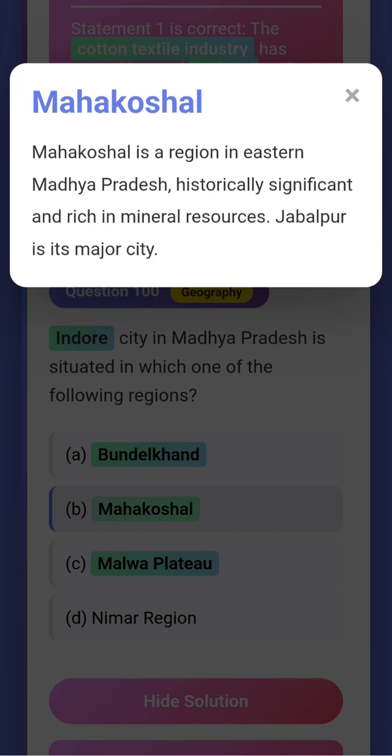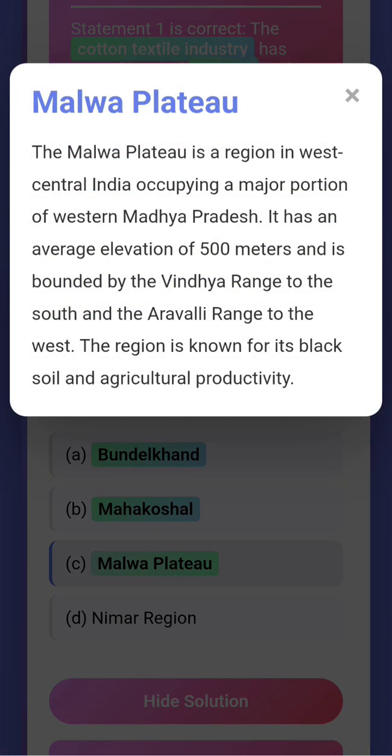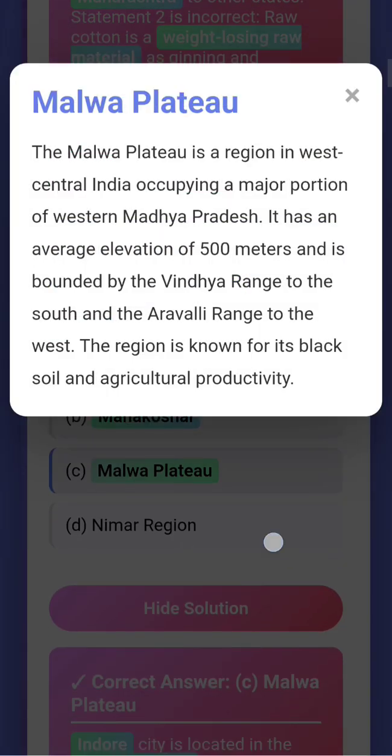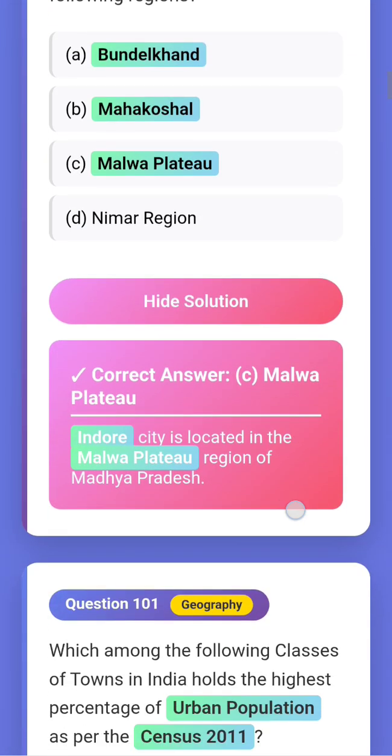Jabalpur is its major city. The Malwa Plateau is a region in west central India occupying a major portion of western Madhya Pradesh, bounded by the Vindhya range to the south and the Aravalli range to the west. It is known for its black soil and agricultural productivity. Indore is in the western part of MP, so it would be Malwa Plateau.